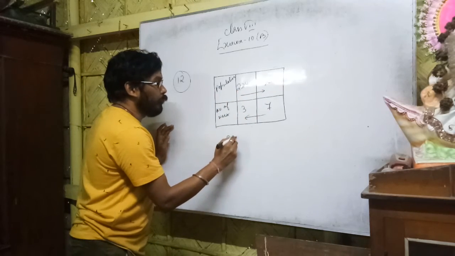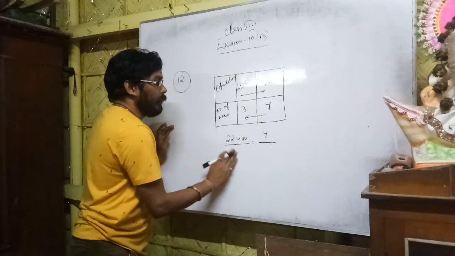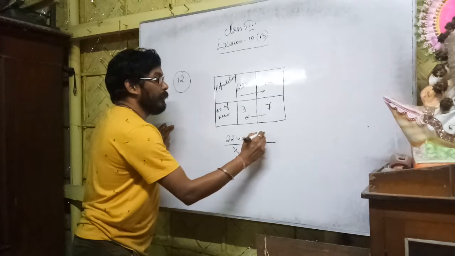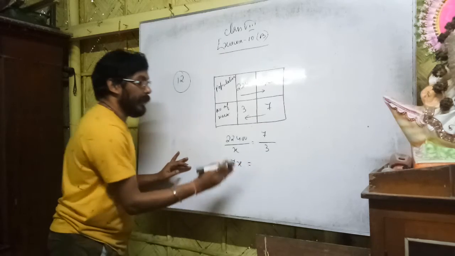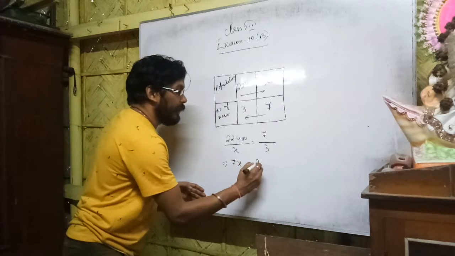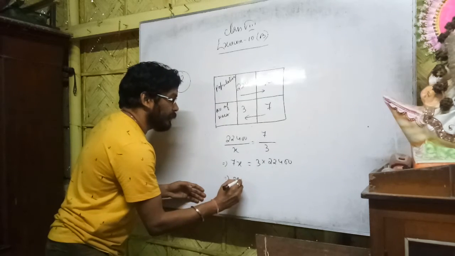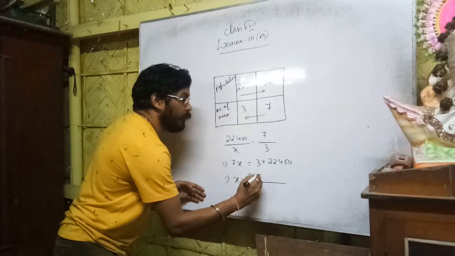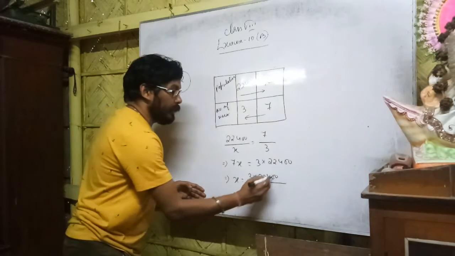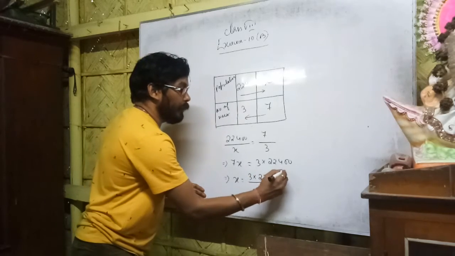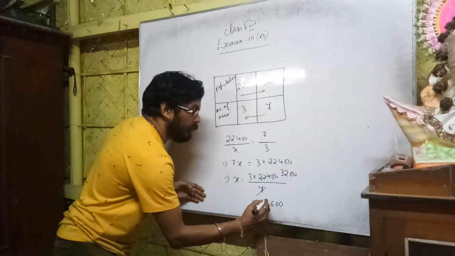So 22,400 by 3, and now it is x by 7, so 22,400 by x equals 7 by 3. If you cross multiply, 7x, the x term you keep on the left-hand side, as I have said earlier. So x equals 3 into 22,400 by 7. If you cancel it, 7 3s are 21, 7 2s are 14, 0, 0. So it is 00, 3 2s are 6, 3 3s are 9.